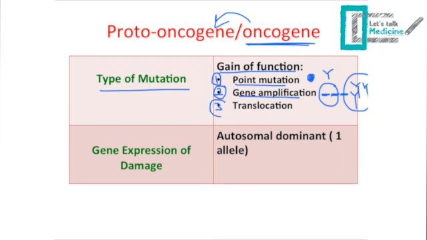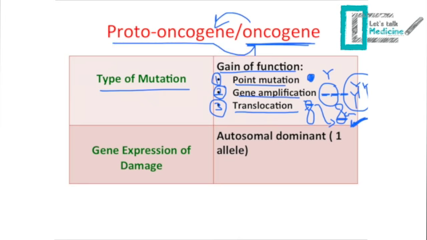The third type of mutation is called translocation, and this means sometimes we have a proto-oncogene in a specific chromosome. So the gene here is affected by the activity of the neighboring genes. So it will be adapted to a certain limit of activity. So when it is translocated to another chromosome and becomes next to a very active gene, it will be overexpressed. When it becomes overexpressed, we will have a more than normal cell division, and the proto-oncogene will be converted to